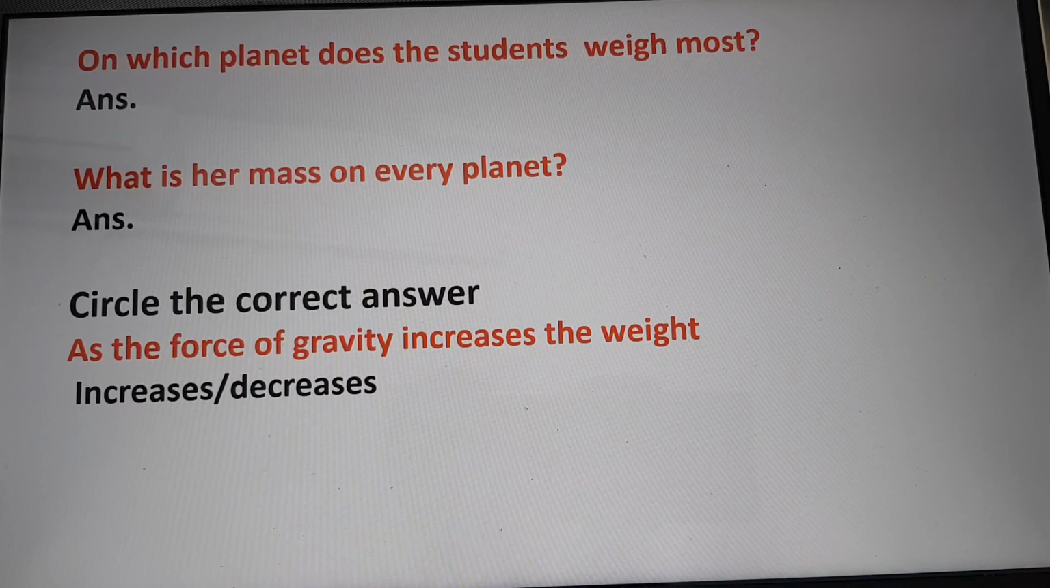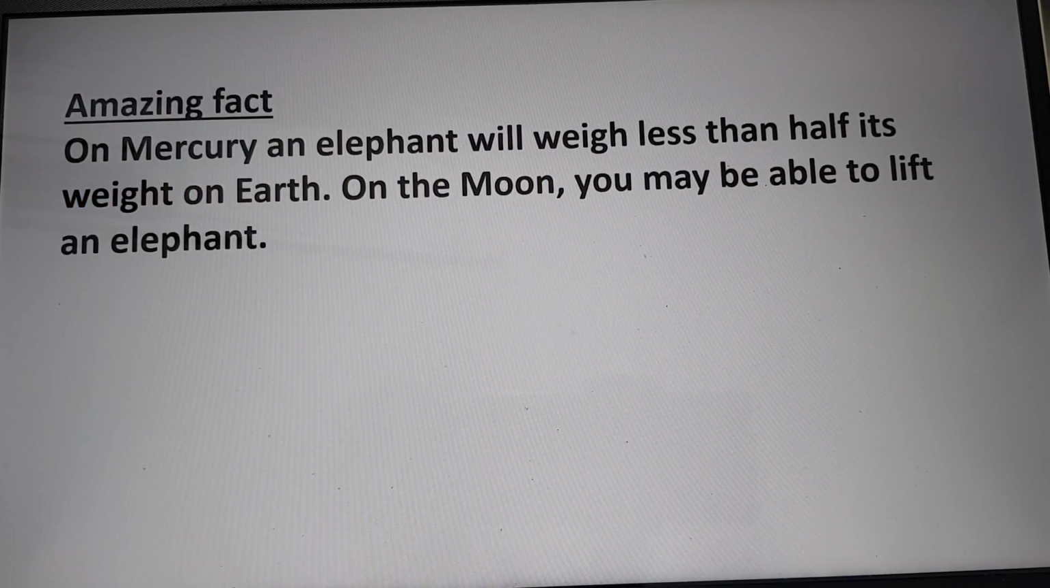So let us go back to the first question. On what planet does the student weigh the most? It is Jupiter, because the force of gravity is 25 and the mass is 40. So 25 into 40, that is equal to 1000 newtons. Then second question, what is her mass on every planet? That is 40 kg.